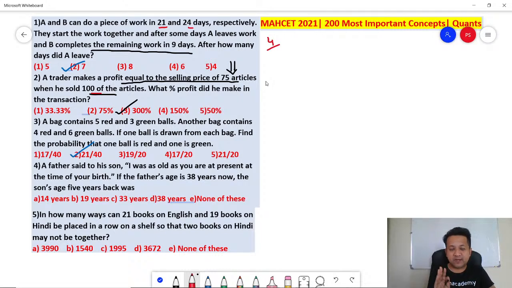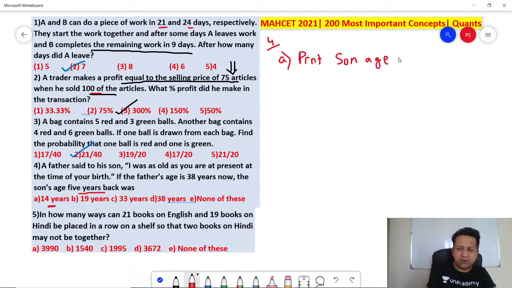Remember, there are no theta questions. There are no type-in answers. Every question will have the answer options. So let's start. Son's age 5 years back. Answer option A is saying 14 years. So if 5 years back it is 14 years, presently the son's age will be 14 plus 5, 19. I am assuming answer option A. Remember, the answer option is 5 years back. So 5 years back, if the age is 14, currently it will be 14 plus 5, 19.